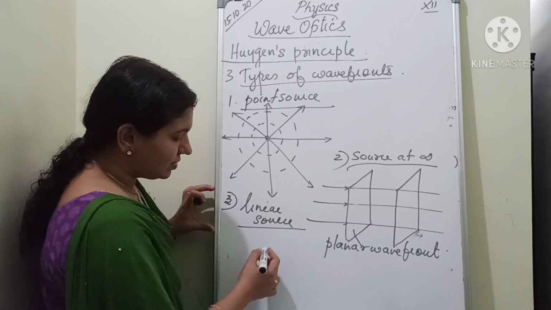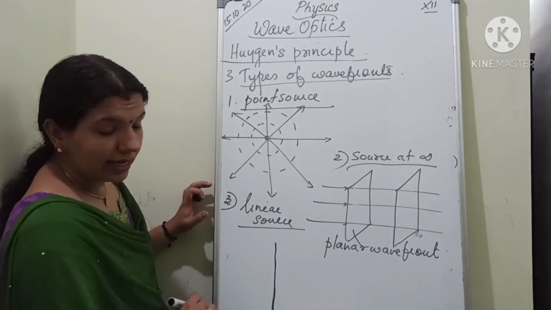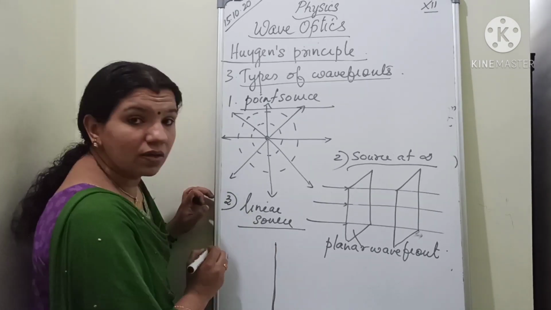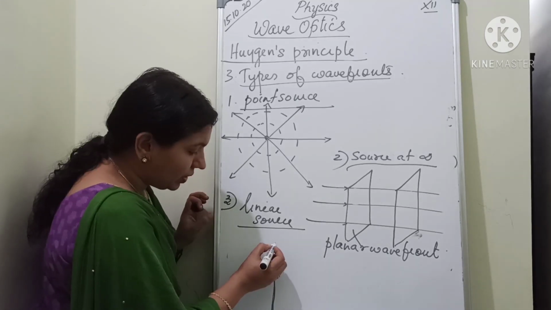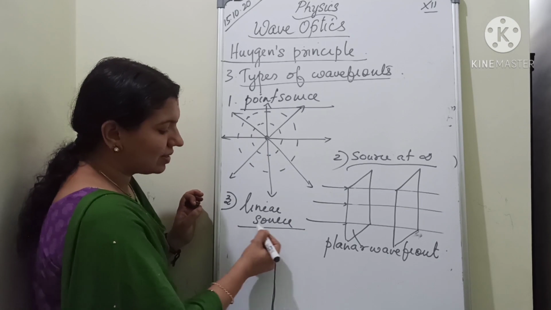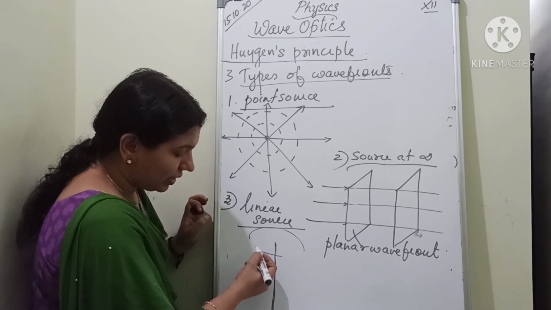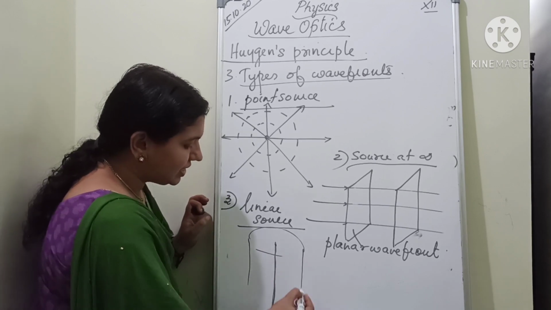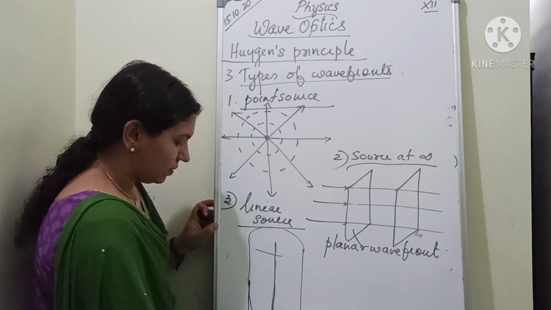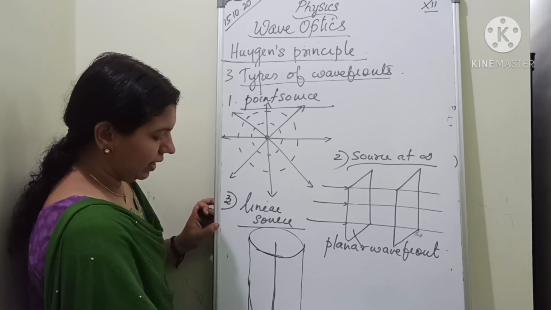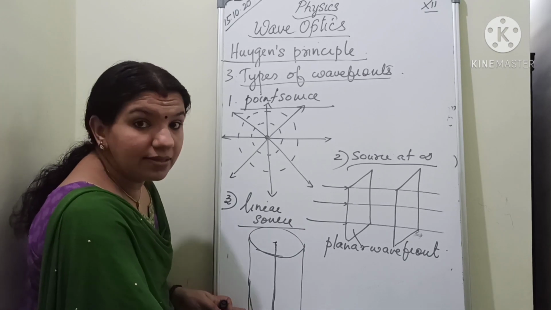So when light is passed through a linear source like this, each point will be spherical. This consists of a number of points, isn't it? For the first point it will be spherical, then again the second point spherical. So as a total, this will be in the form of a cylinder. So for a linear source, the shape of the wavefront is cylindrical.